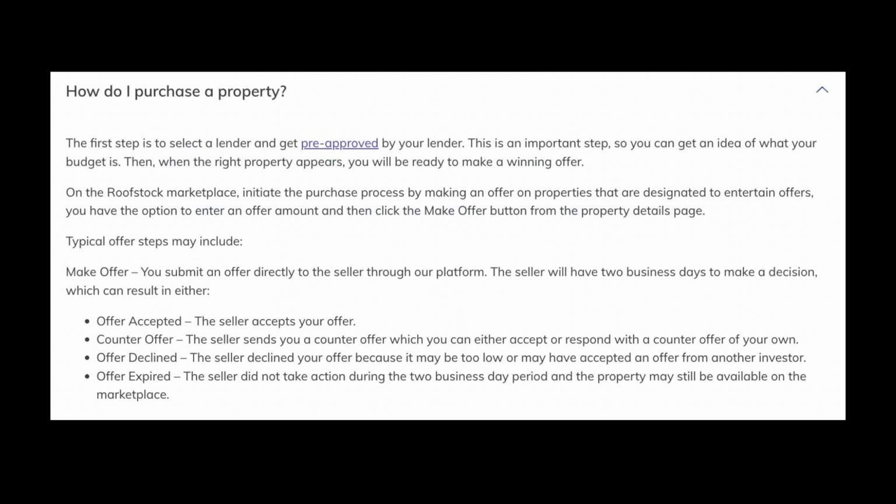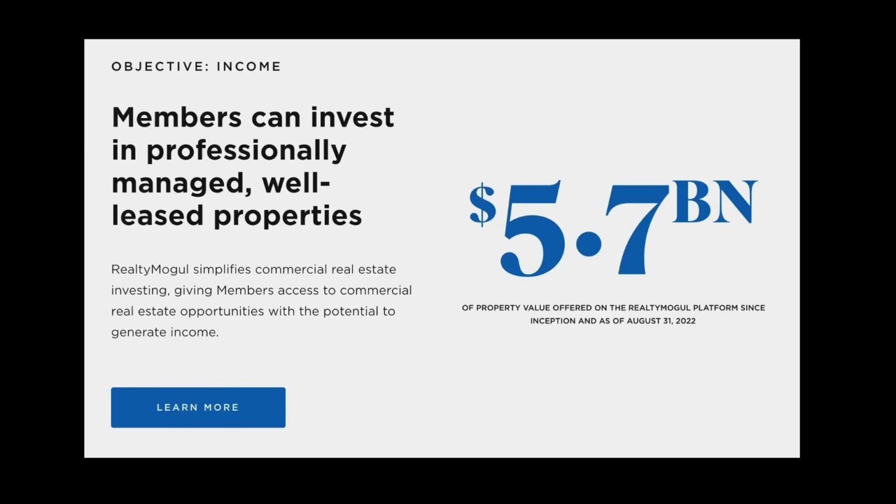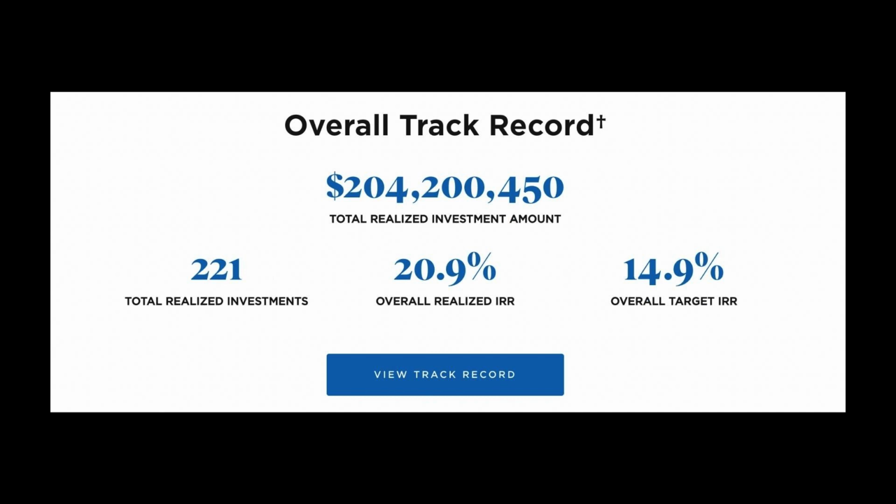Number 3, we have Realty Mogul. Realty Mogul is another platform that allows you to invest in a variety of real estate asset classes, including multifamily, retail, and office properties. One of the pros of Realty Mogul is that it offers a range of investment options, including individual properties and curated investment opportunities. Another pro is that it has a relatively low minimum investment of $1,000, making it accessible to a wider range of investors.